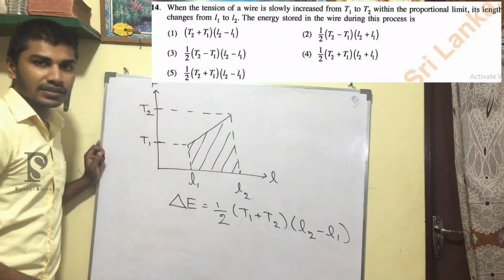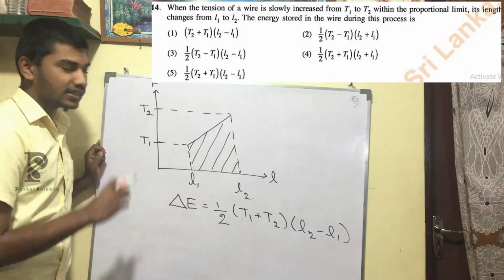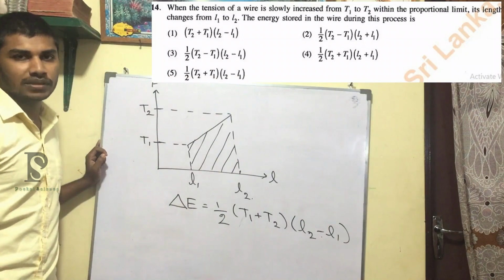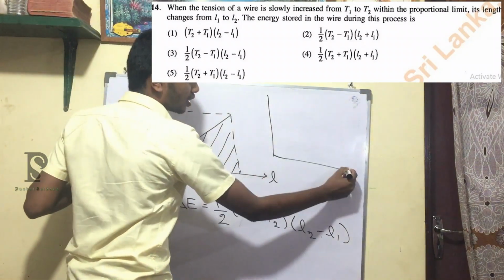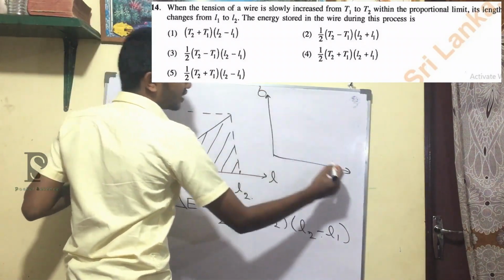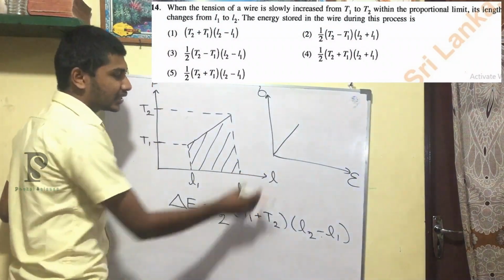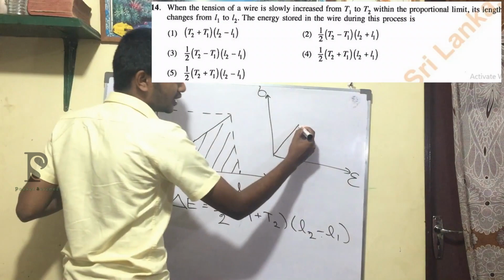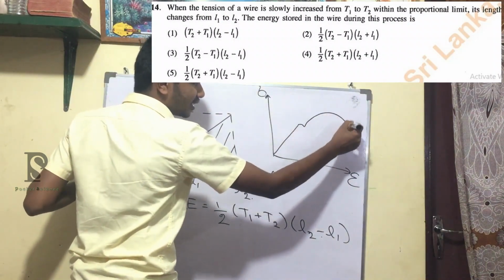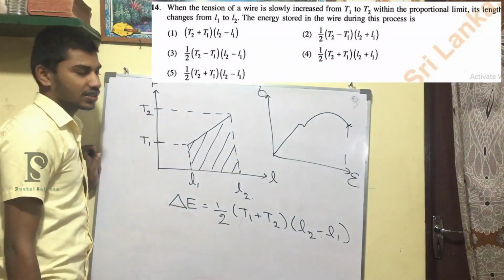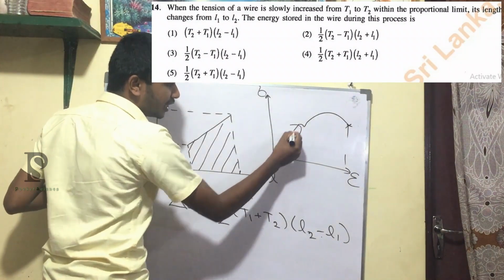To obtain this answer, the main assumption is that this should be within the proportional limit, right? You know the stress-strain graph: it is proportional, or in the elastic state, at this position, then it goes to the plastic state and ultimately it will fracture, right?